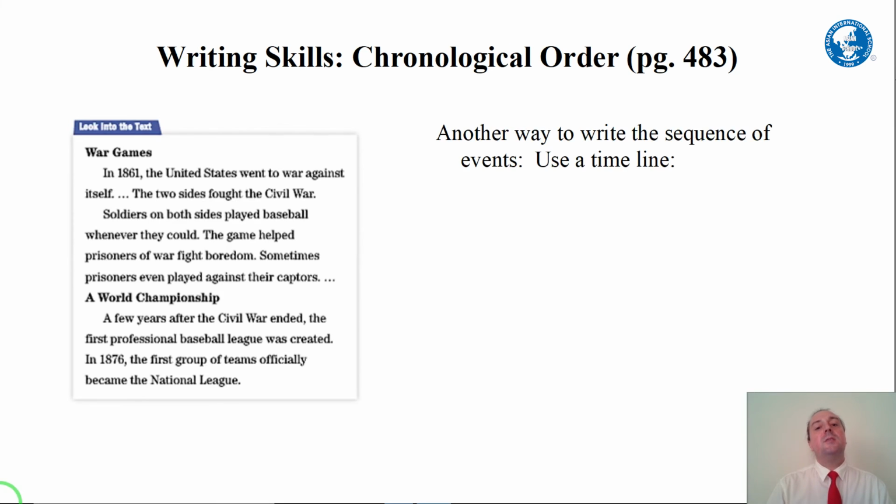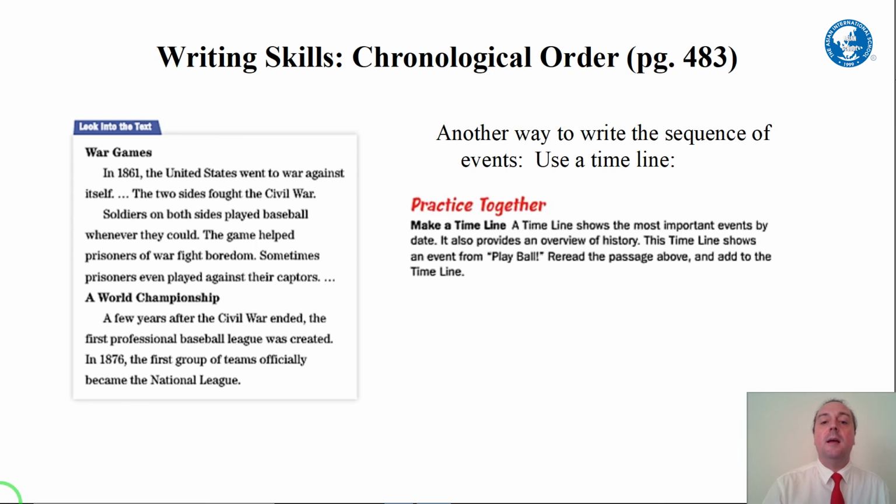Okay. So there's another way that we can do this. If we look at this same text about war games, we can use a timeline instead of listing them like I did on the last one, 1, 2, 3, 4. How do we do this? A timeline shows the most important events by date, and it provides an overview of history.